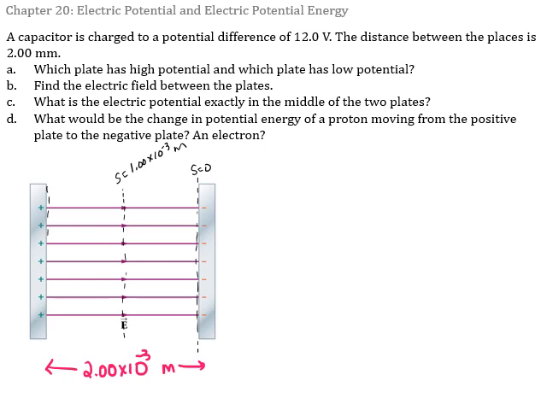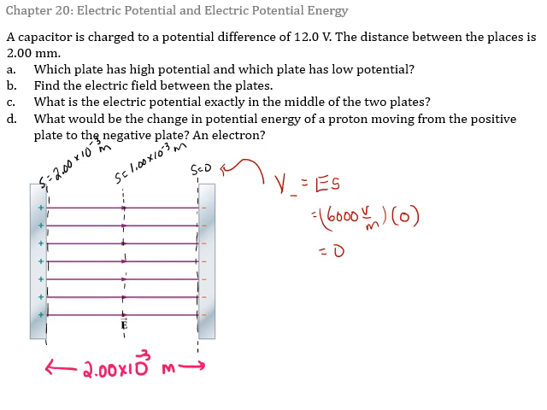Then of course my distance at the positive plate would be S equals 2 times 10 to the minus 3 meters. I know that at my S equals 0 plate, my potential at the negative plate is equal to my electric field times my value of S, so 6,000 volts per meter times S, which is 0, equals 0. So my potential at the negative plate, because I pick S equals 0 at the negative plate, is 0.